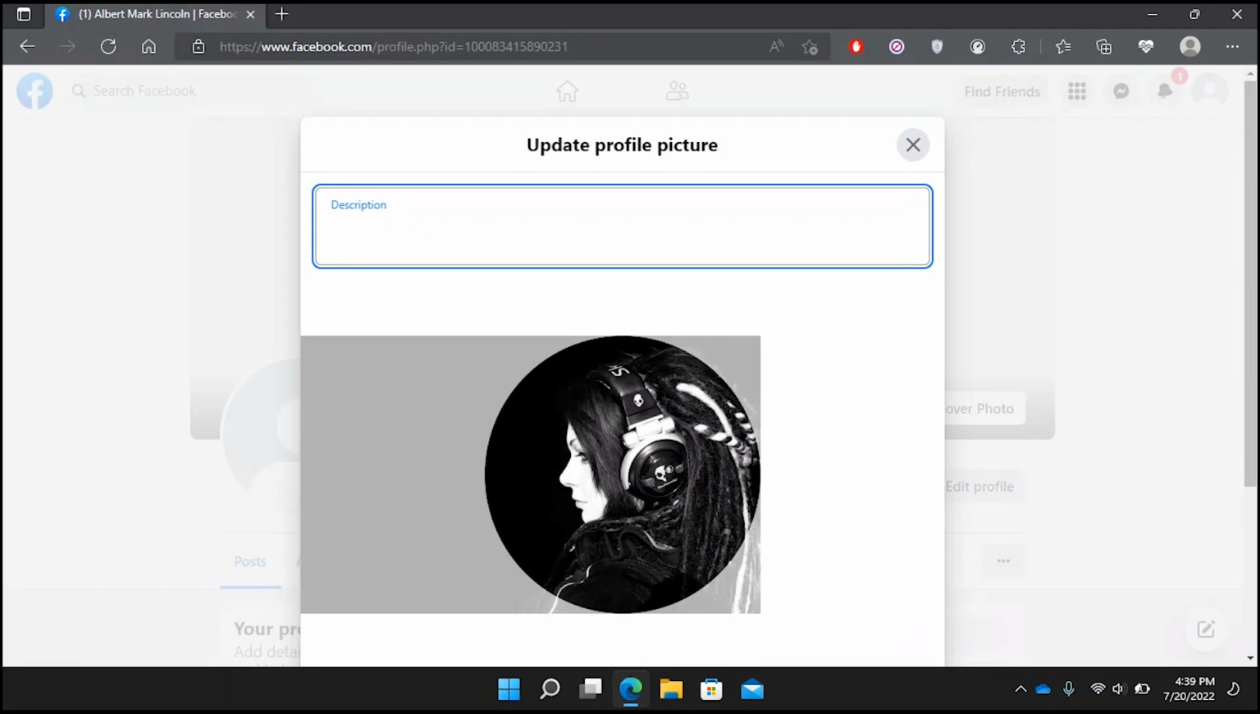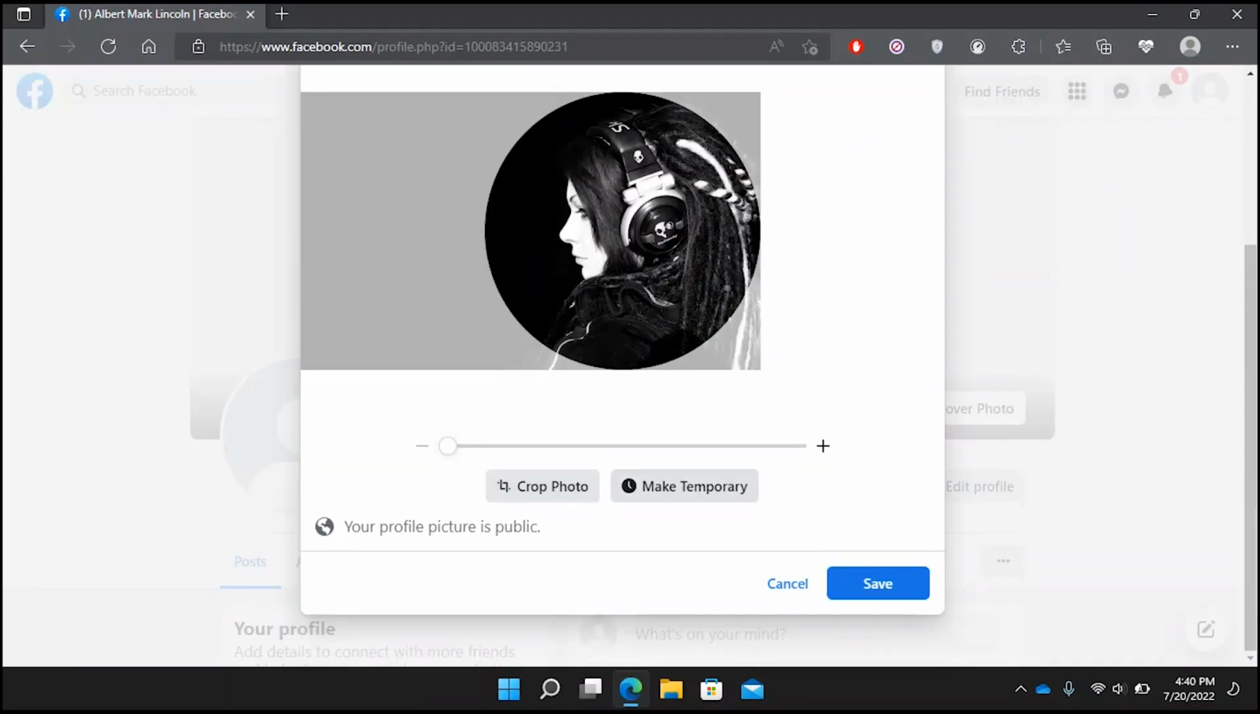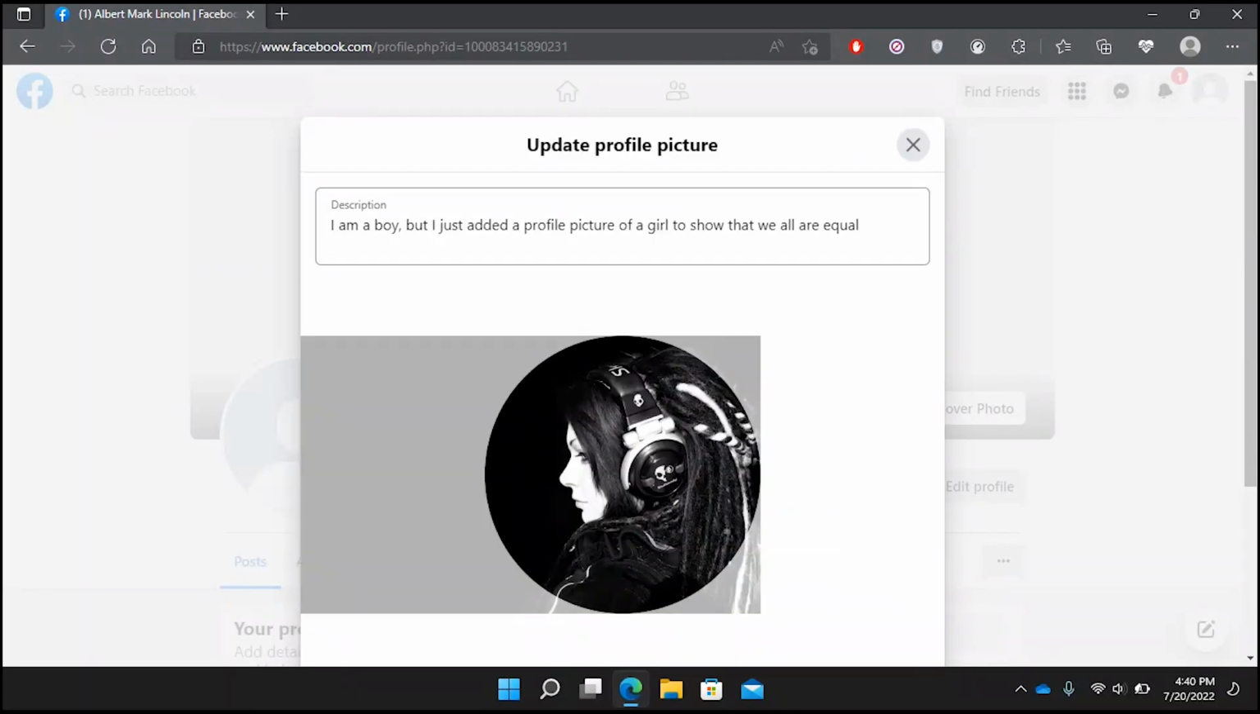Okay, so write some description. I am a boy, but I just added a profile picture of a girl to show that we all are equal. I know this is very stupid, but let's do this. Okay, save. This is very stupid, that line. Ignore it.